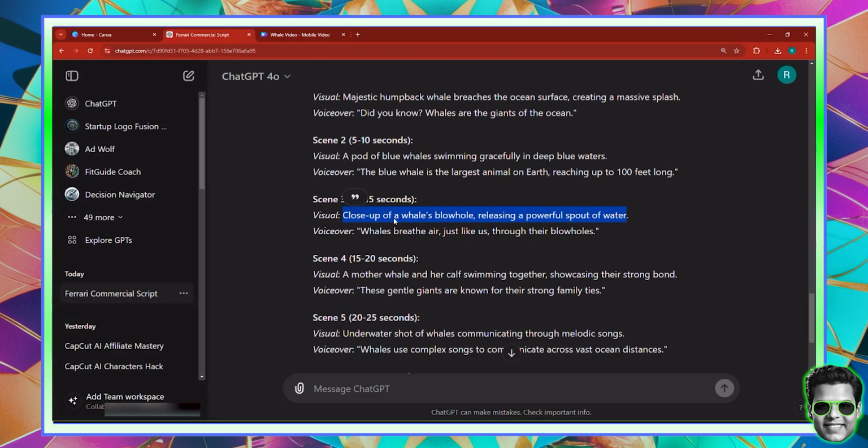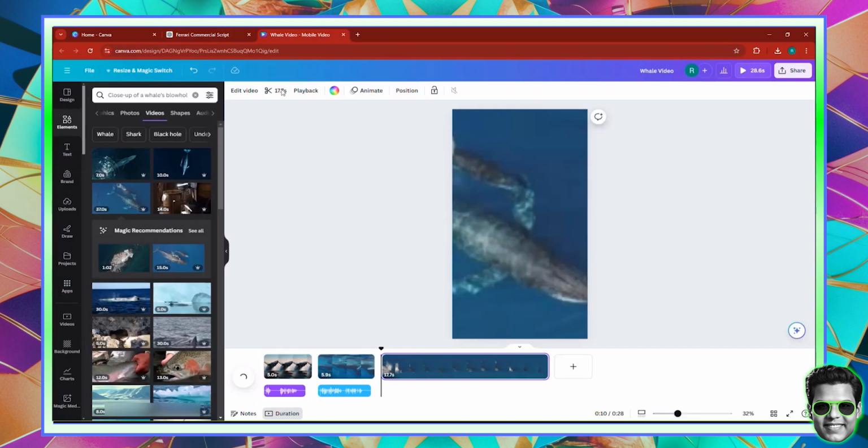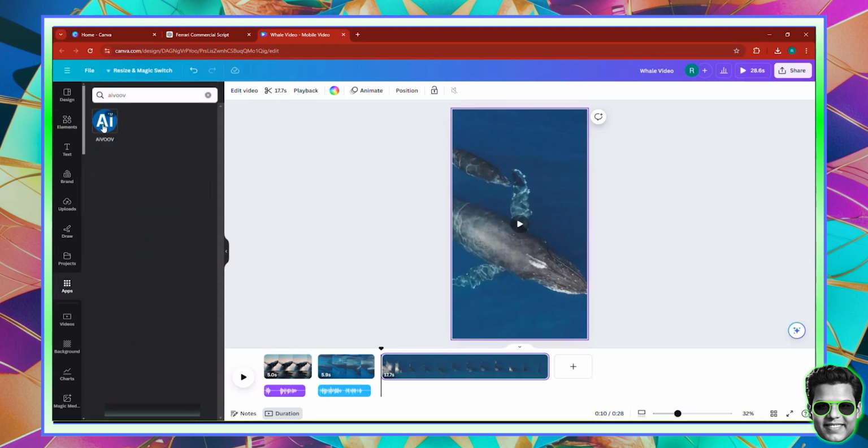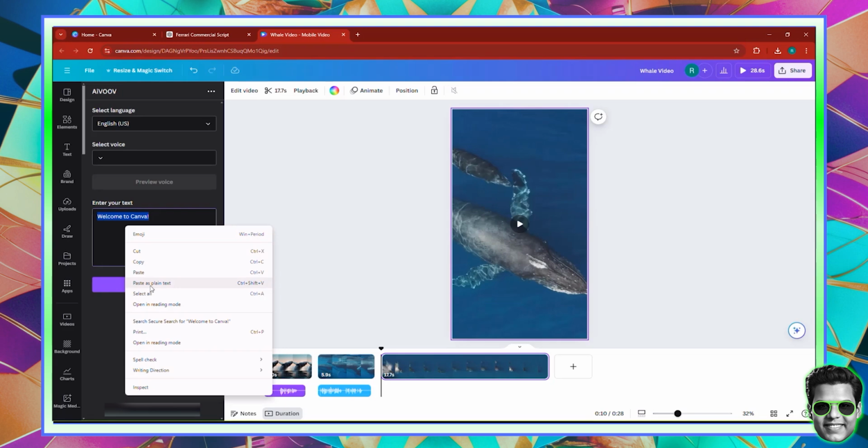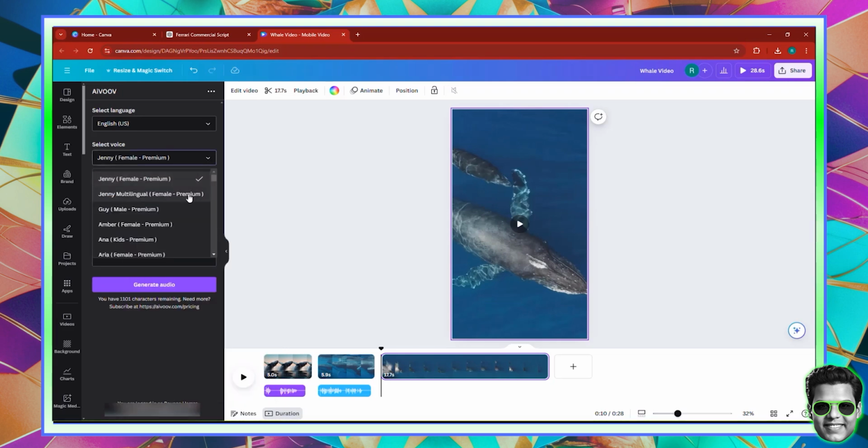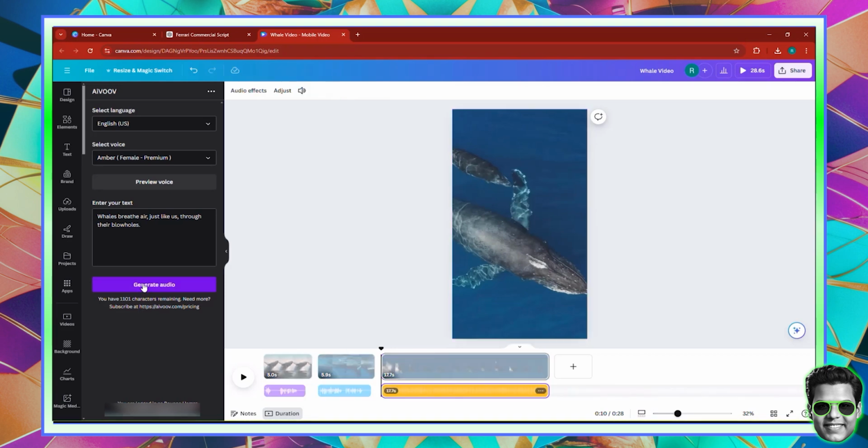And I'll go back right here. And here, when it comes to this scene, the voiceover says, whales breathe air just like us through their blowholes. And I'm going to go to Apps, AI Vuv, and just paste in my voiceover and click right here on the voiceover artist, change it to Amber for consistency, and click Generate.